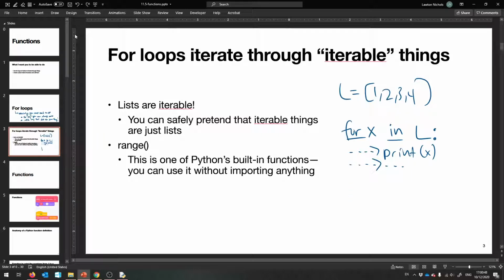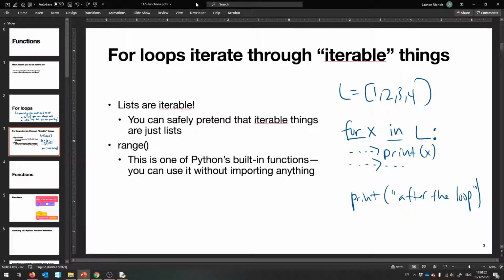Okay, so lists are iterable, and if this word seems scary, especially with range that I'm about to teach you as well, you can just safely pretend for the rest of this class, for probably the rest of your life even, that iterable things are just lists. You can treat them like lists. You only ever have to use lists.